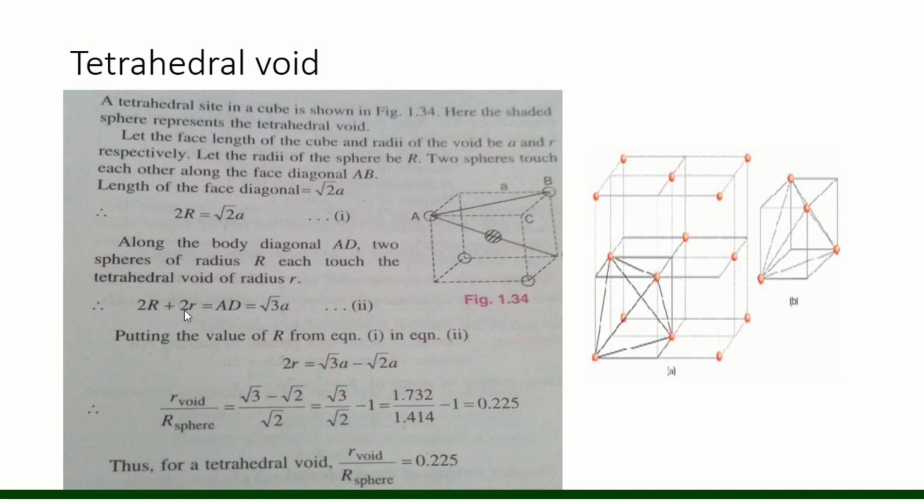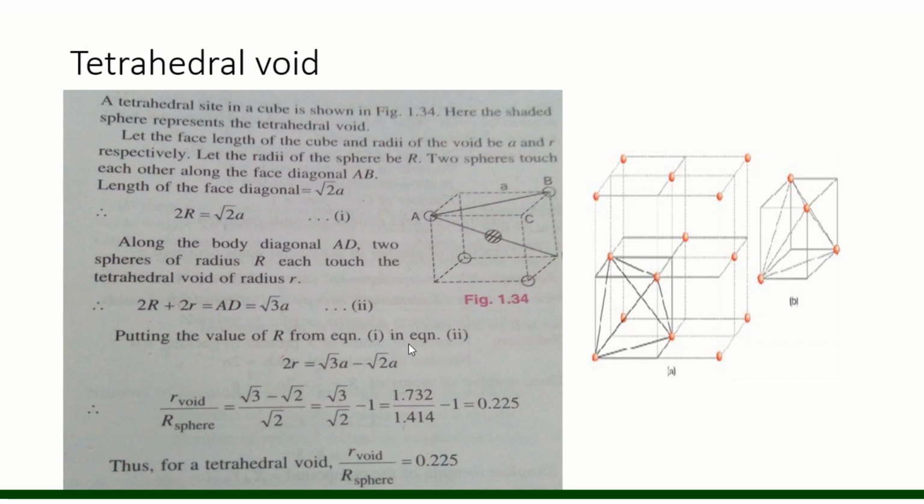So 2r plus 2r is equal to AD, the body diagonal. Putting the value of 2r from here, we get 2r equal to root 3 a minus root 2 a.